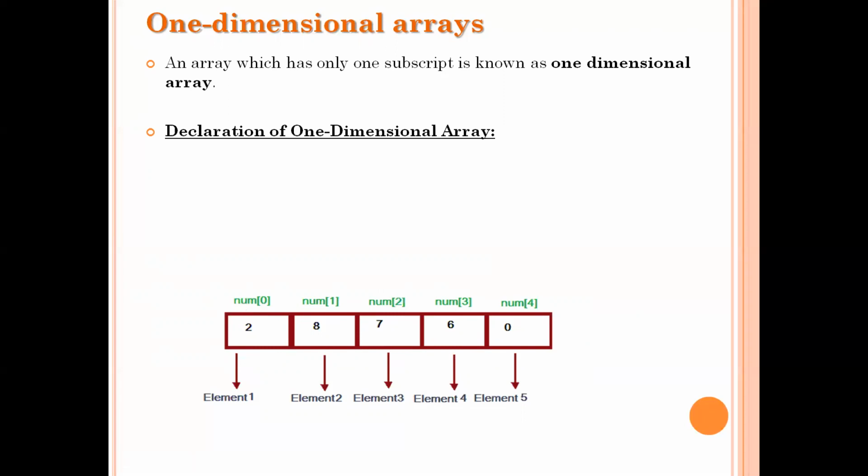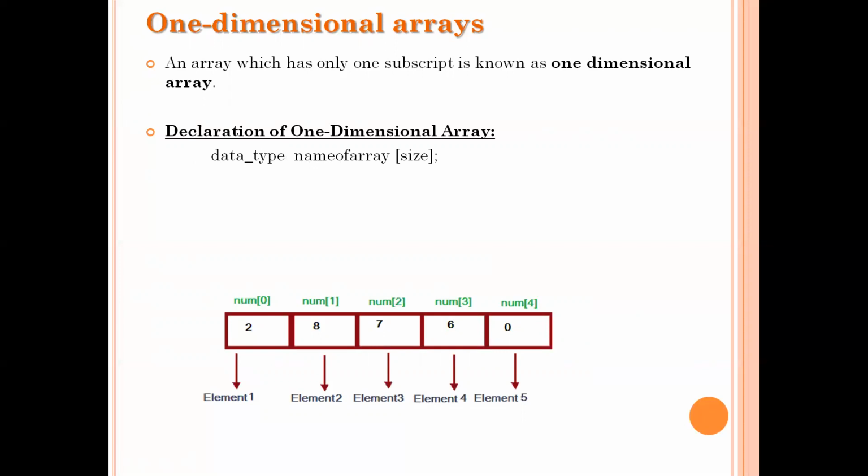Let us see how to declare a one-dimensional array. In the same way that we declare variables in C language, we will declare arrays also, but with some size. A variable can hold only one value, while an array holds multiple values. That is the only difference. Now see the declaration of the one-dimensional array. Here the data type indicates what type of data you are going to store in the array, and then the name of the array. This name of the array is a user-defined name, and you can give any valid identifier name.